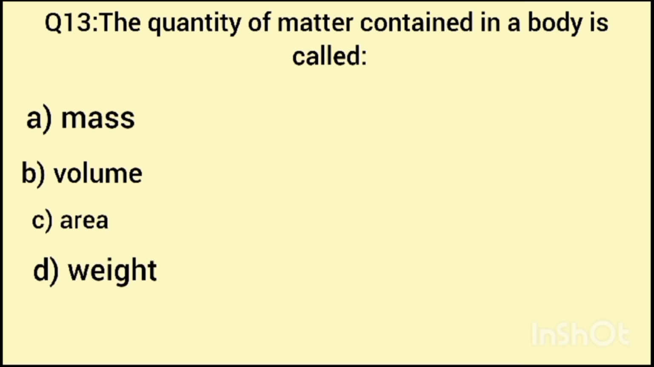Question number 13, the quantity of matter contained in a body is called. Four options available. A, mass. B, volume. C, area. And D, weight. The correct answer is option number A, mass.